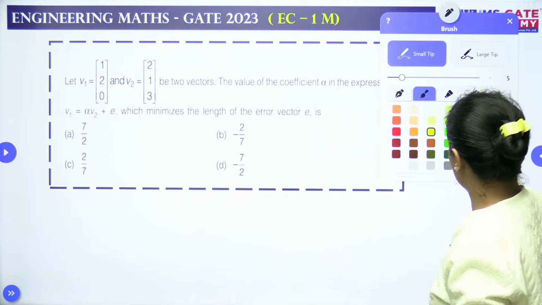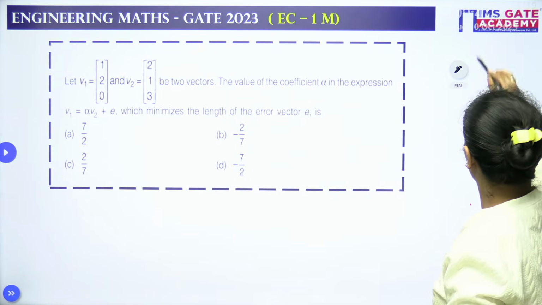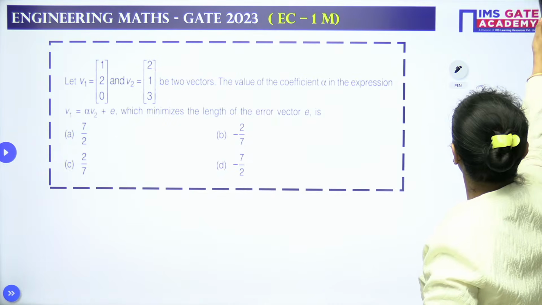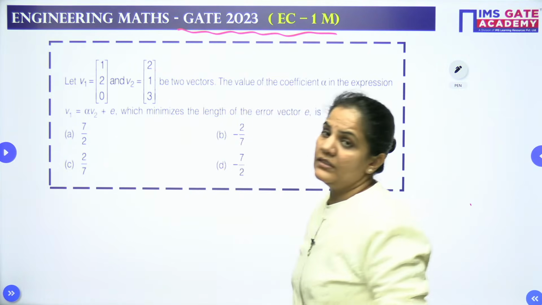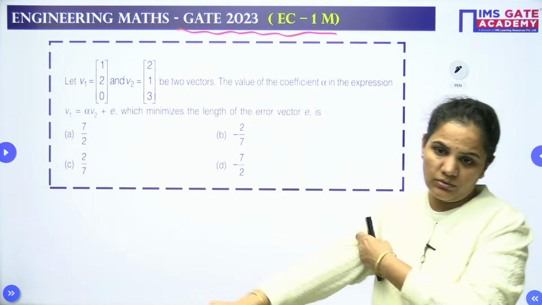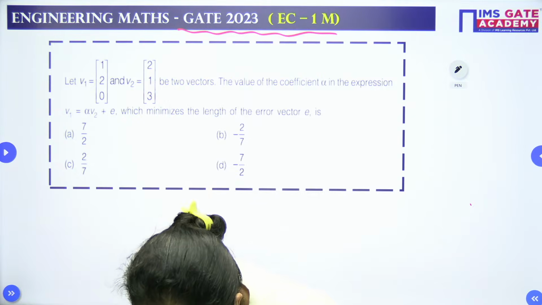First of all I take the EC branch. So first we have the EC branch. Okay, EC 2023 1 mark question. In front of you this is the question. I hope the question is visible to you.